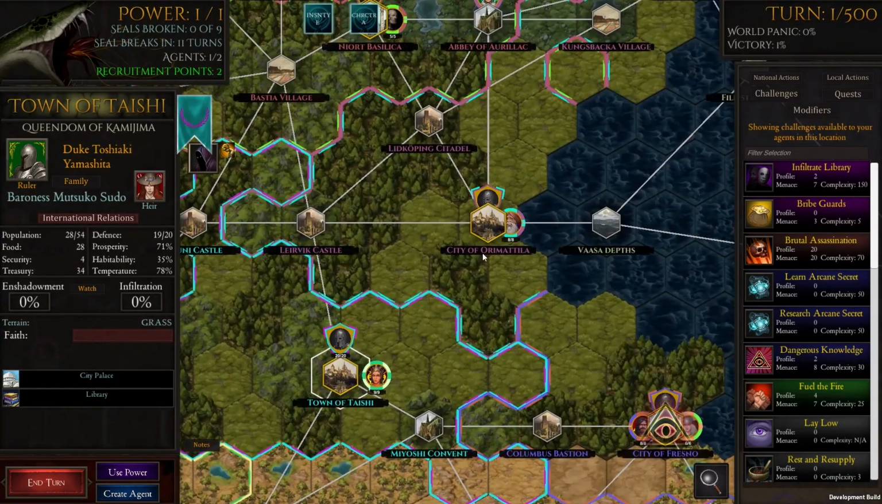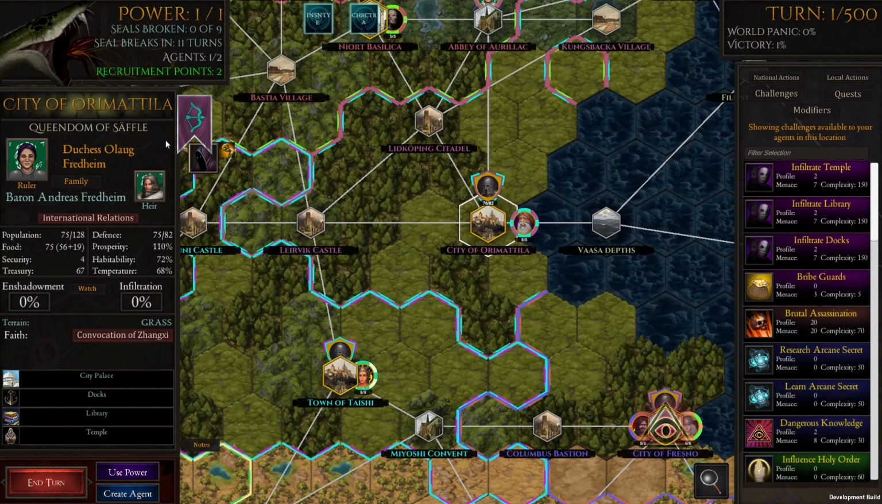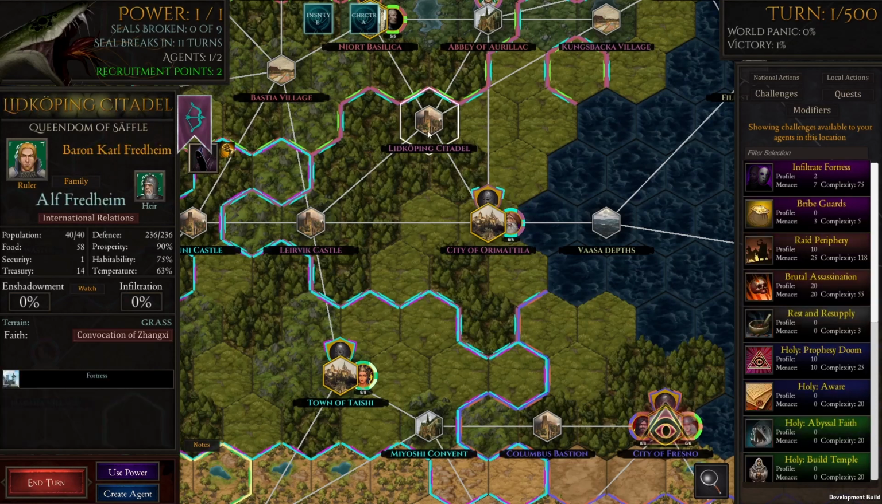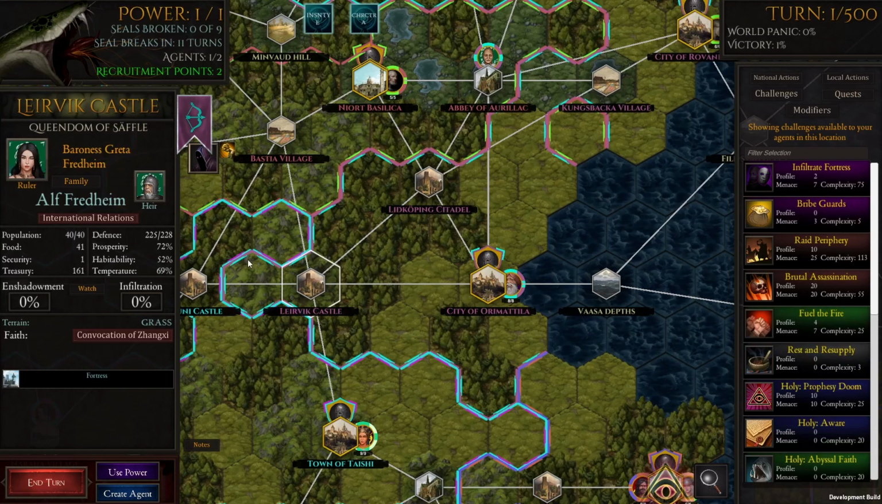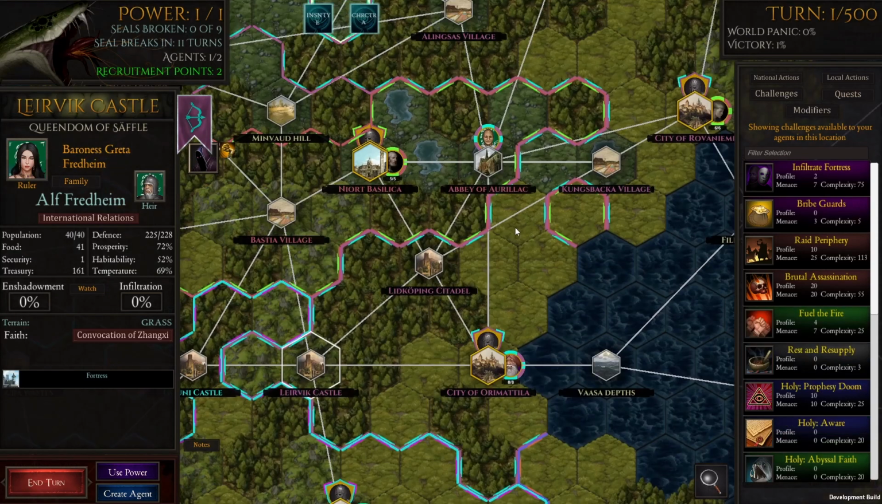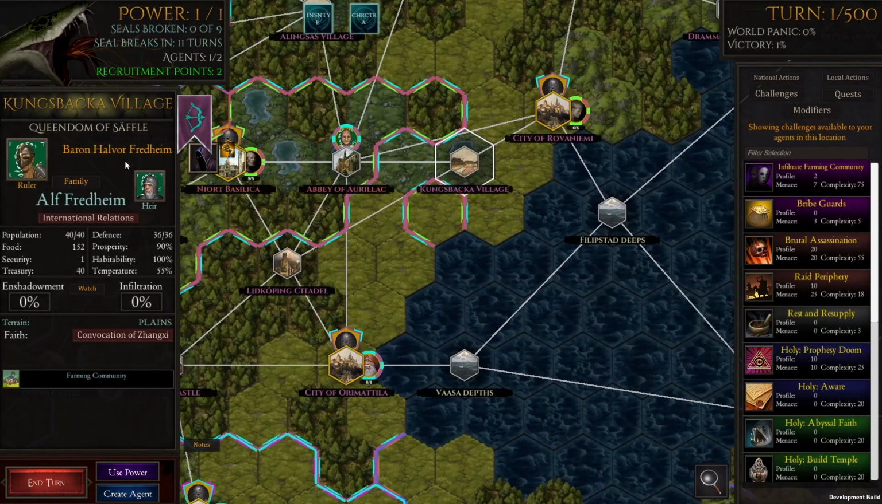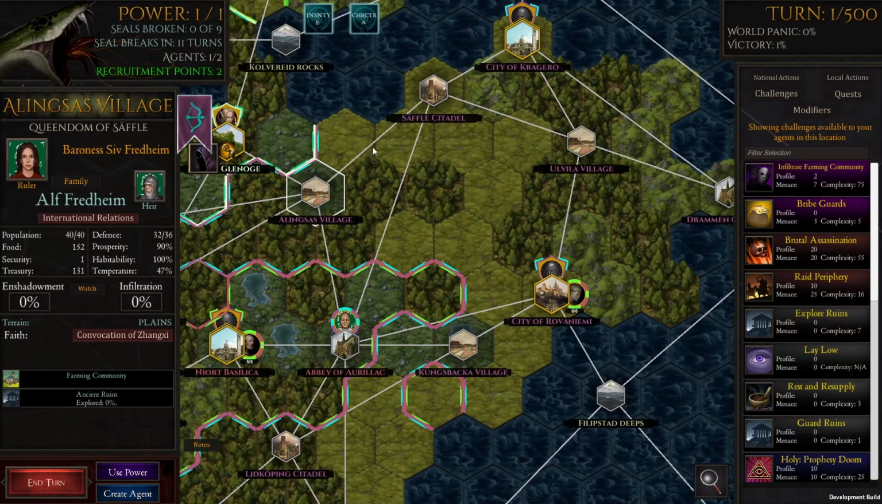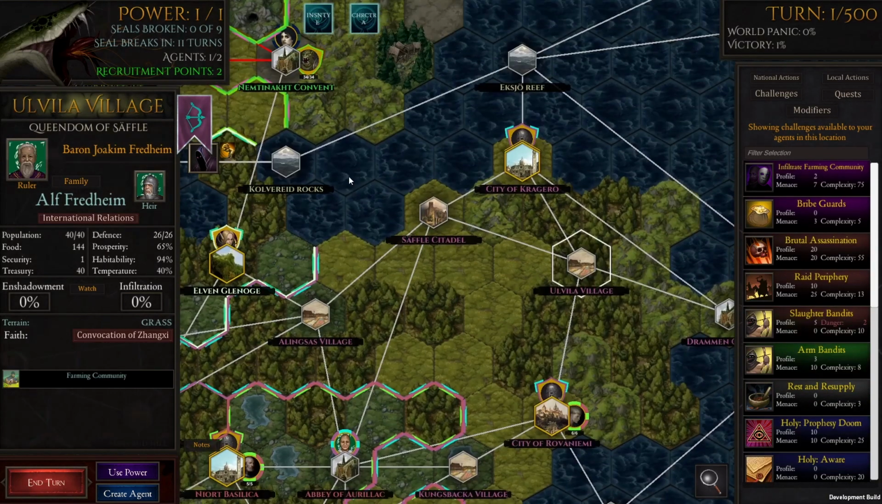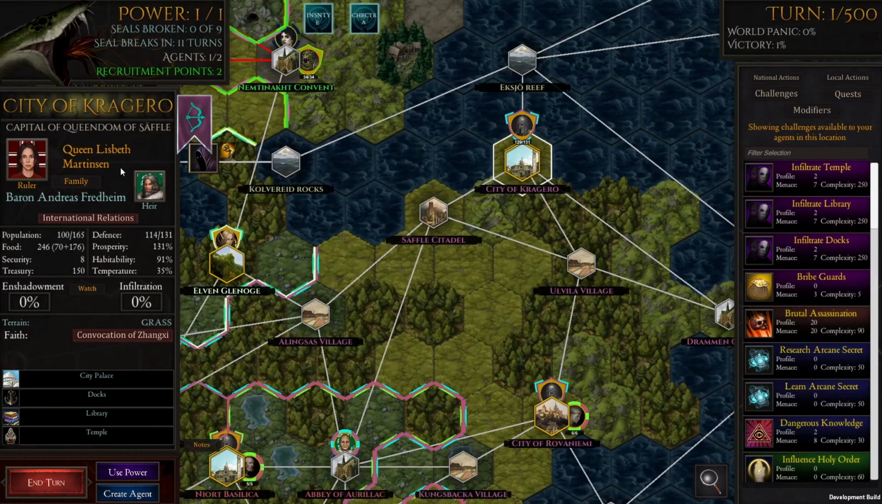City of Orimatilla. Let's have a look. Queendom of Sefel. Olog Fredheim. Maybe Finnish. I'm going to be butchering a few of these. Sefel Fredheim. Alf Baron Karl. Could be German as well, this one. Greta Fredheim could be German. Havlor. I don't know. I feel like it's more maybe Scandinavian. Fredheim, Elizabeth Martinson.